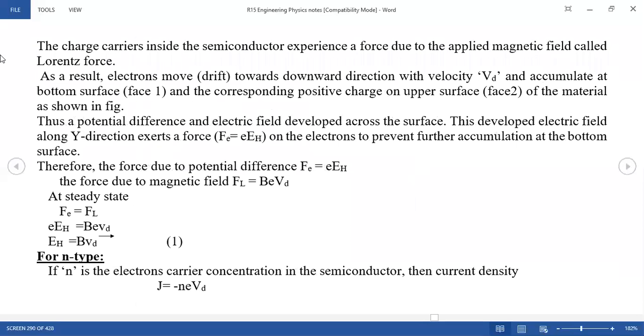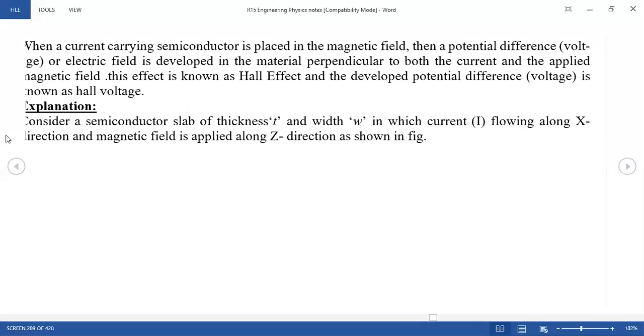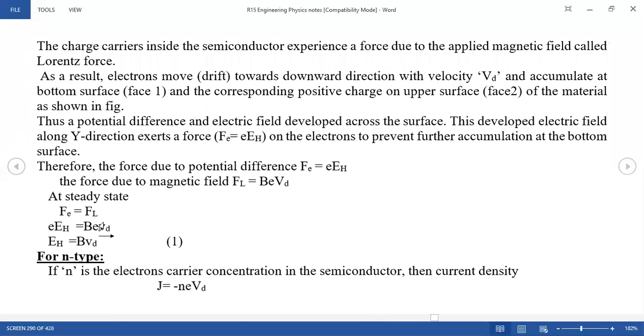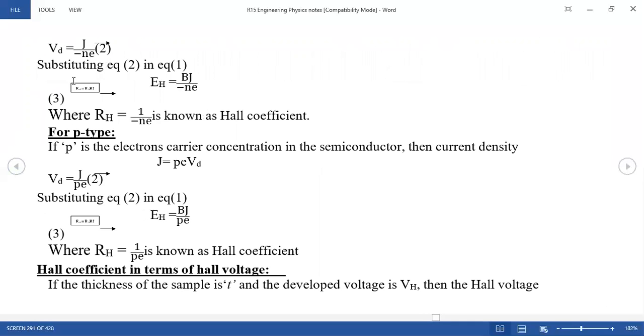Then you can find here the mobility of the charge. See, the force due to the potential, this is the force on the electrons, and this is the magnetic force. The forces are equal, then you can get EH equals B VD, equation number 1. And you can clarify this for N type and for P type. For N type, the current density J is equal to minus N e VD, and VD is equal to J by N e. By substituting equation 2 in equation 1, you can get EH.